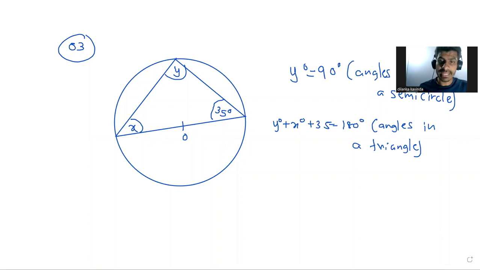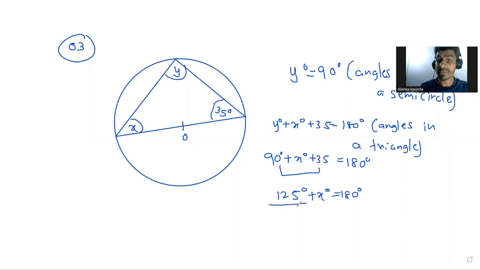Angles in a triangle. 90 plus x plus 35 equals 180. 125 plus x equals 180. You can move that 125 to the other side.